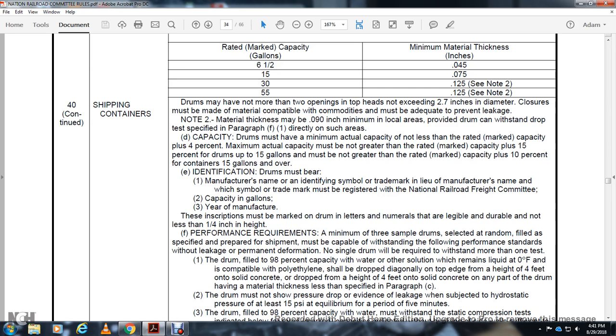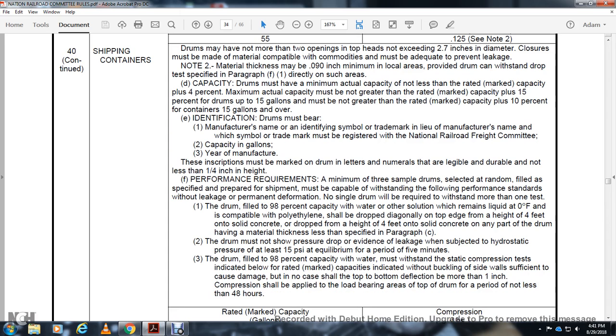Identification. Drums must bear the manufacturer's name and identification symbol of the trademark, including the manufacturer's name, and the symbol of the trademark must be registered with the National Freight Committee. The rated capacity in gallons of the manufacturer. The inscription must be marked on the drum with durable letters and numerals not less than 1/4 inch in height.